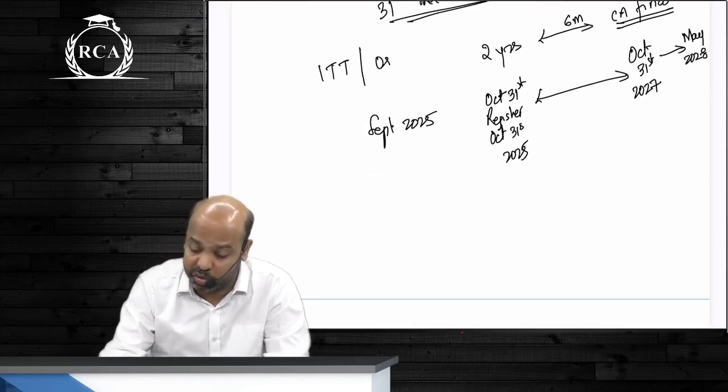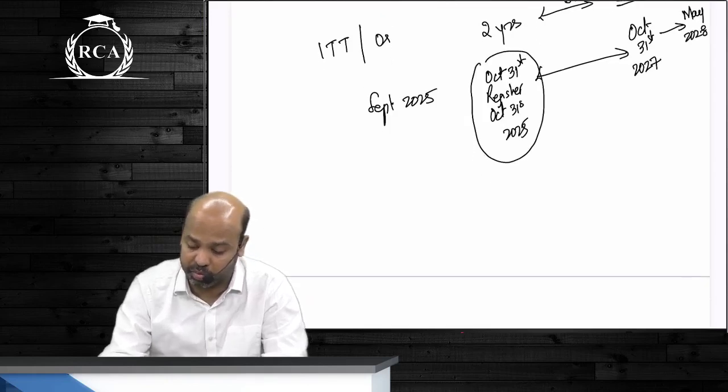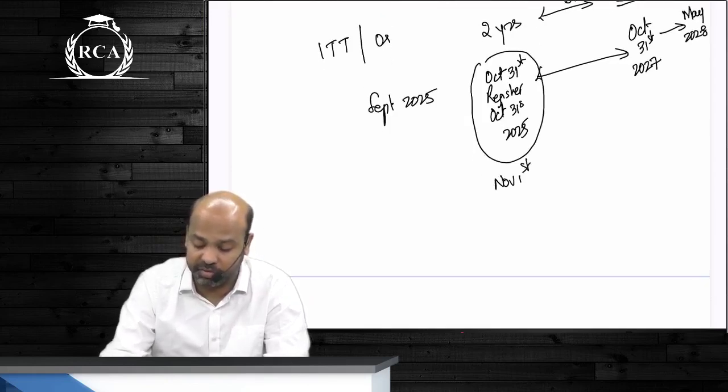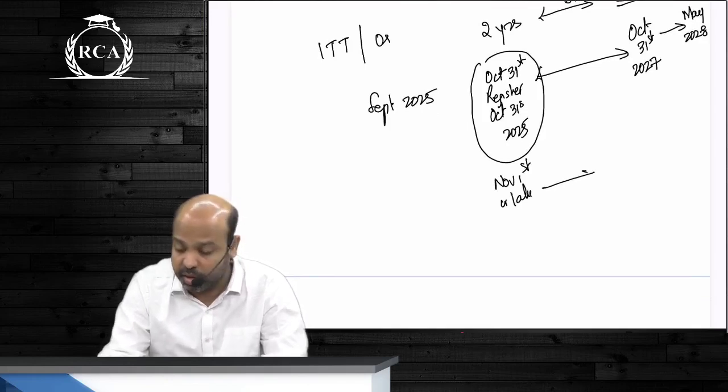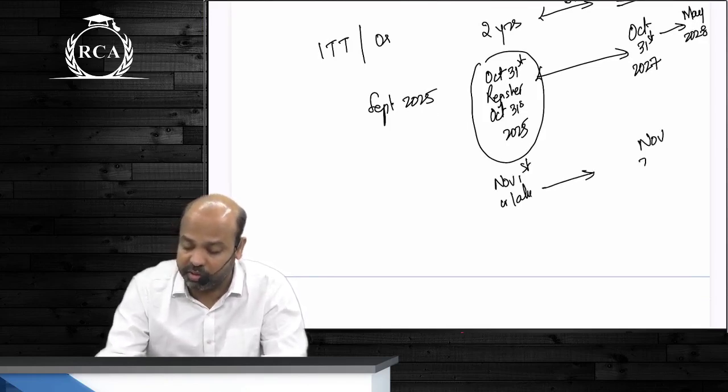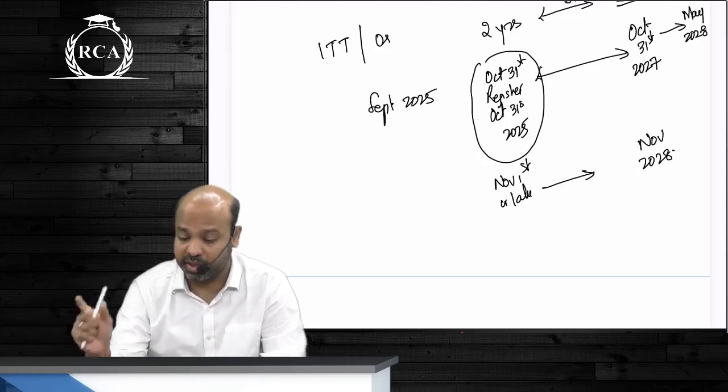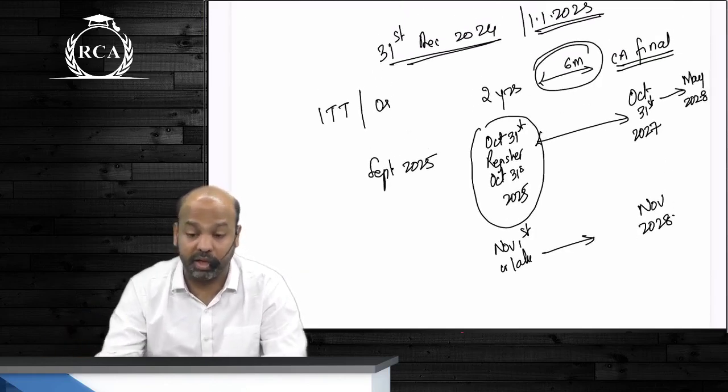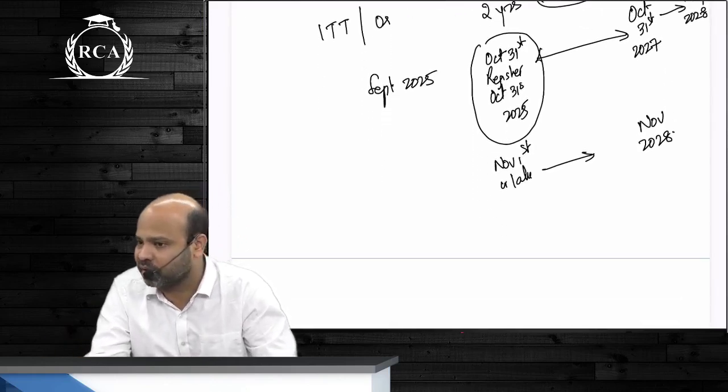But in case you do not register for articleship by October 31st, you register on November 1st or later, your CA final exam will be in November 2028, because that 6 months period is mandatory after 2 years of articleship.